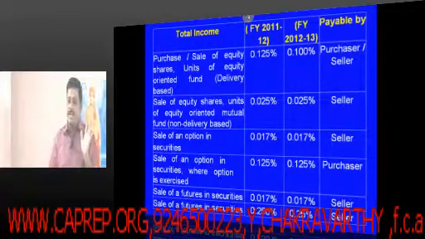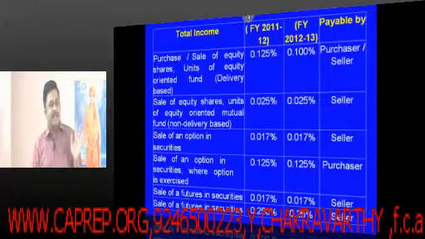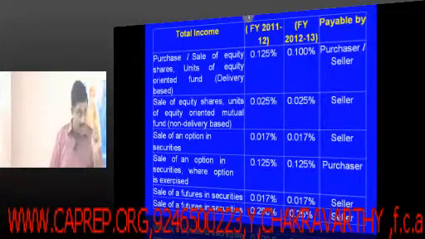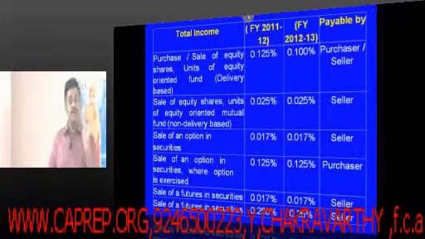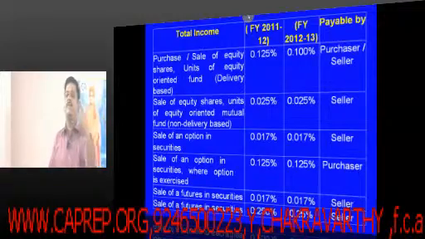Normally, short-term capital gains will be added to the other incomes and you will calculate the tax in the normal way. Whereas, if short-term capital gains arising from sale of securities are subjected to the securities transaction tax, then such gains will be liable for tax at the rate of 15%.